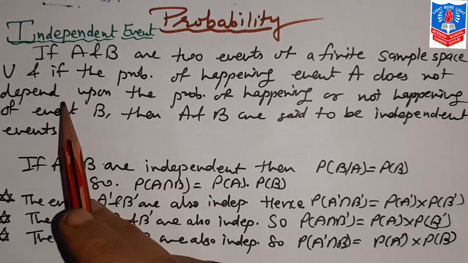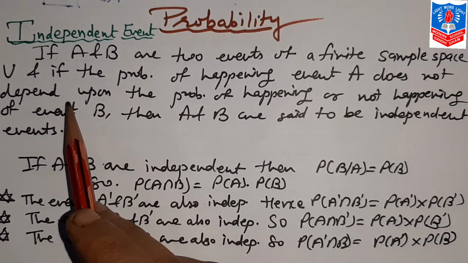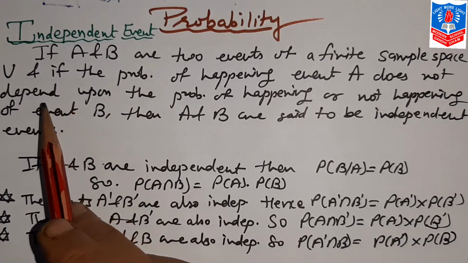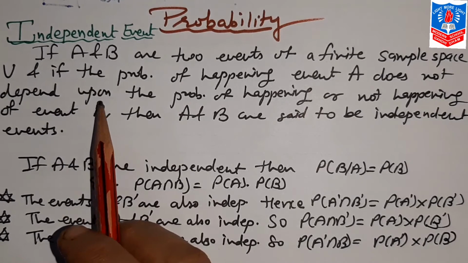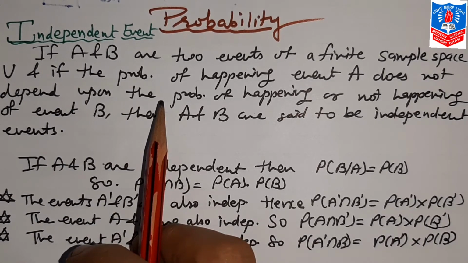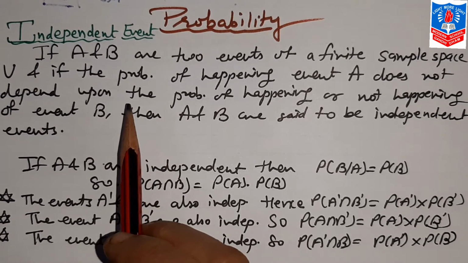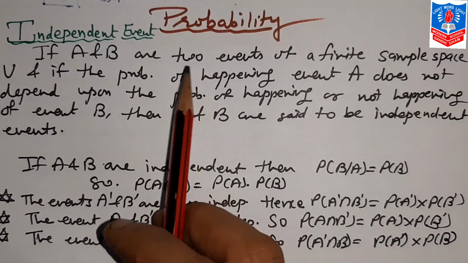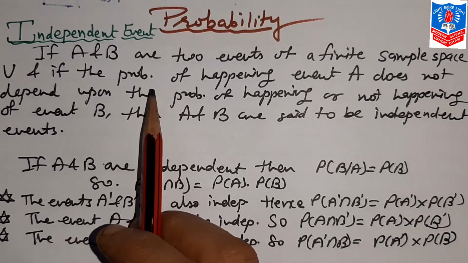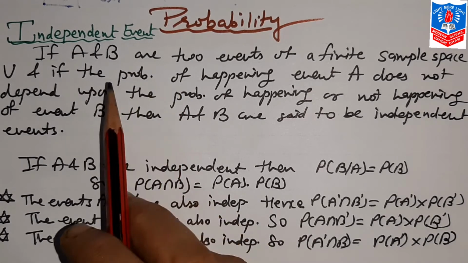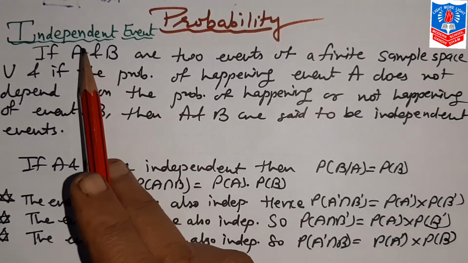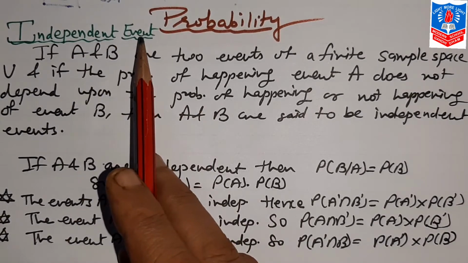This is completely opposite to conditional probability. In conditional, there is some condition that event A has occurred, and based on that we find probability of B. Here, A and B are two events, they both occur together, but they are not dependent on each other. That is known as independent event.